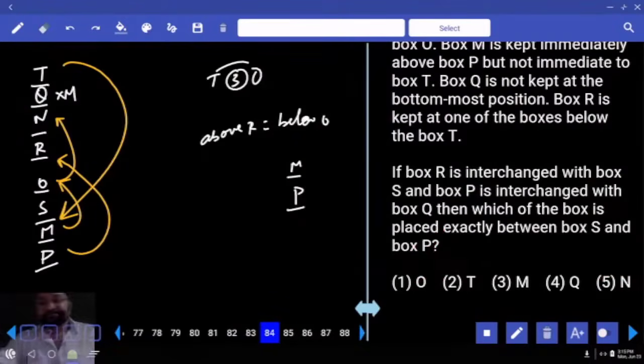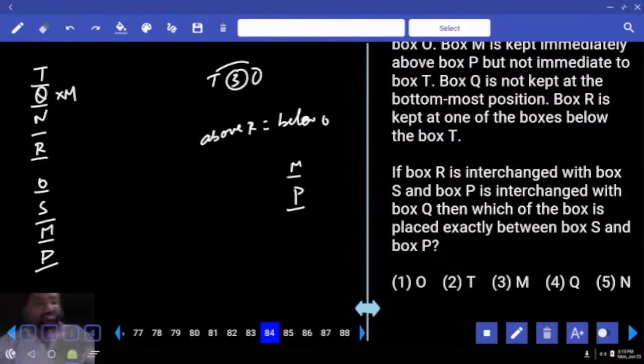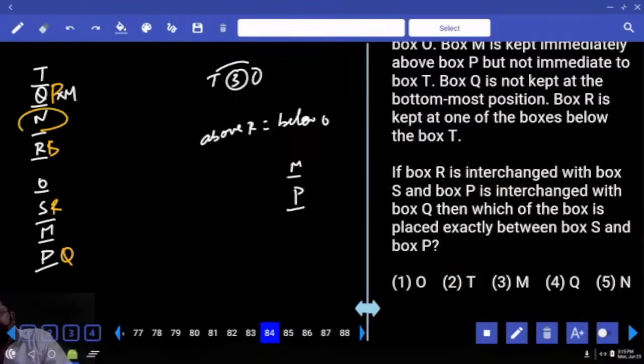Next. Box R is interchanged with S. R interchanged with S. Then, P interchanged with Q. Next, which box is exactly between S and P? Which is exactly between S and P?